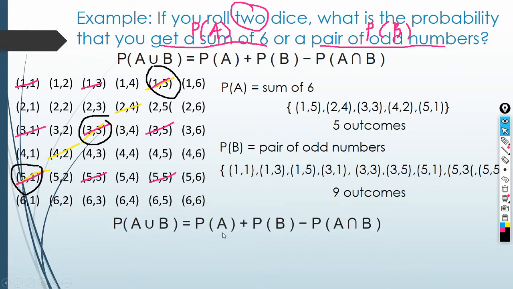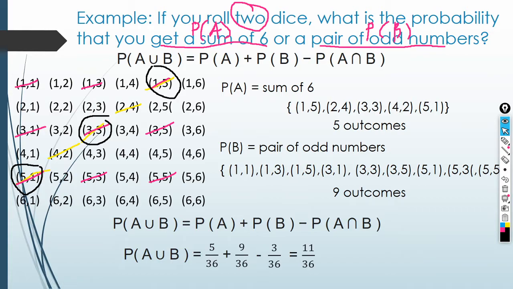P of A union B is equal to P of A plus P of B minus P of A intersection B. Our P of A is 5 over 36, and our P of B is 9 over 36. Minus the intersection, 3 over 36. So we have 5 plus 9 is 14, minus 3 is 11 over 36. So the answer is 11 over 36.